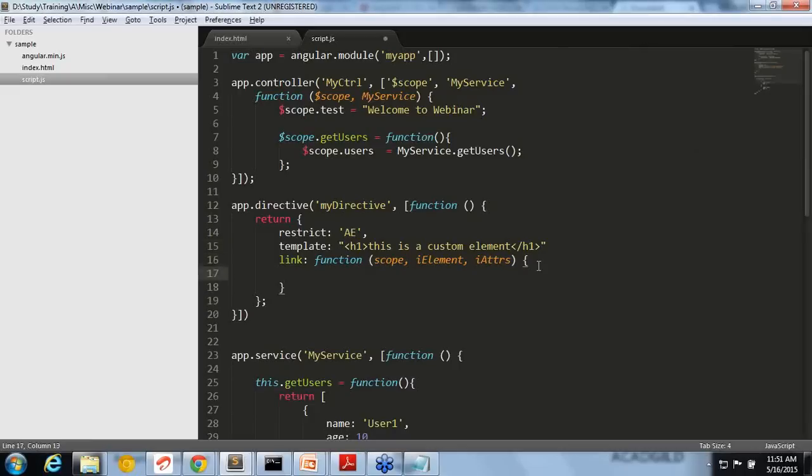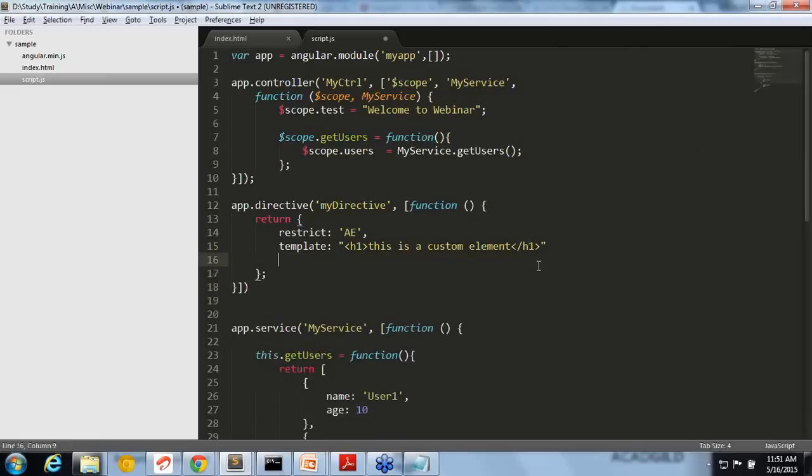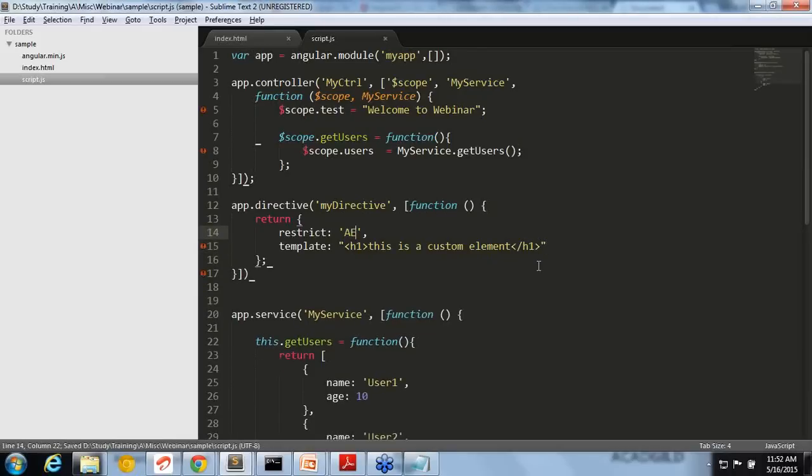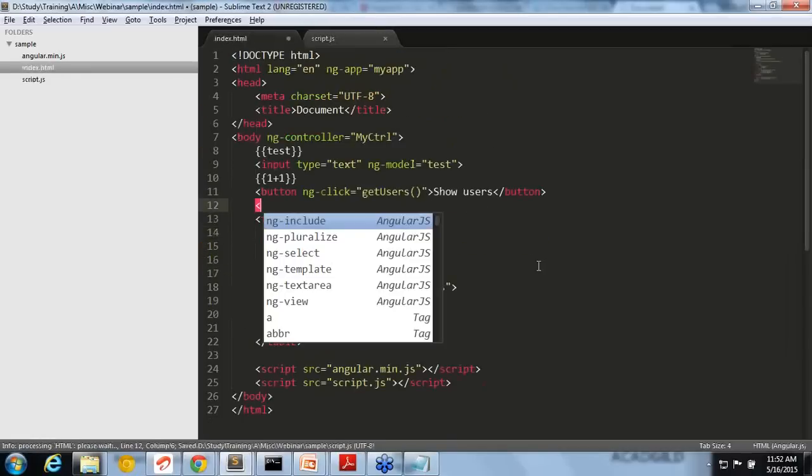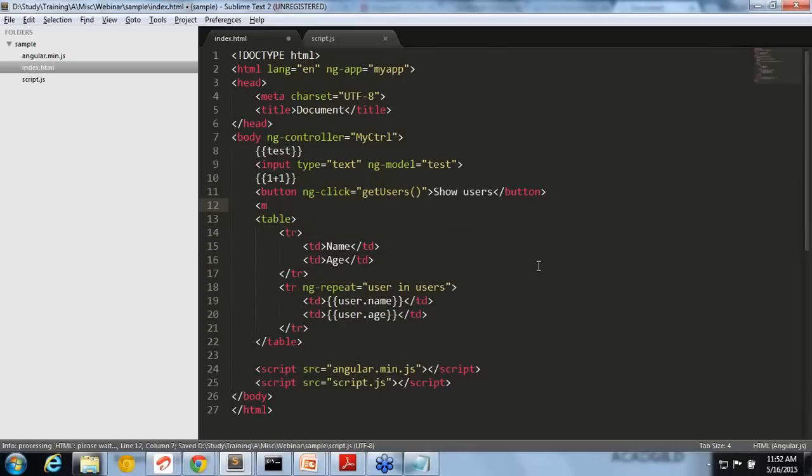So forget about the link and all for now. I am just showing you a simple directive. With restrict, I am saying what kind of element I want. I'm just showing you an example of it. Let's say I'm creating my directive. You can see that I'm creating a custom element now here, my-directive. There is no HTML tag like that, but still I am creating a custom element like that.